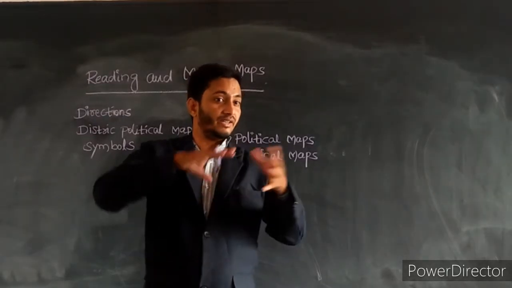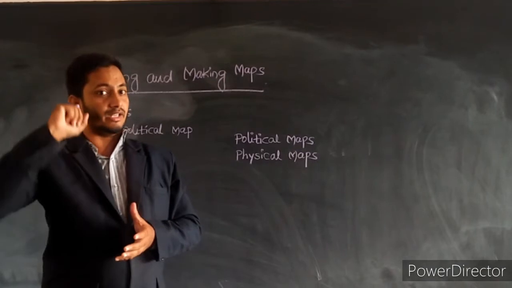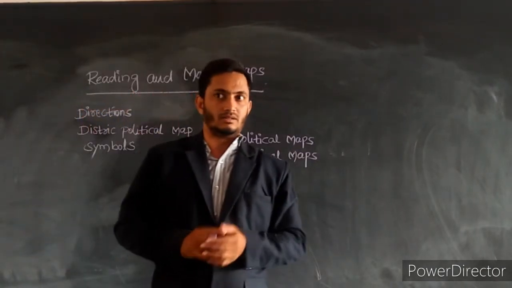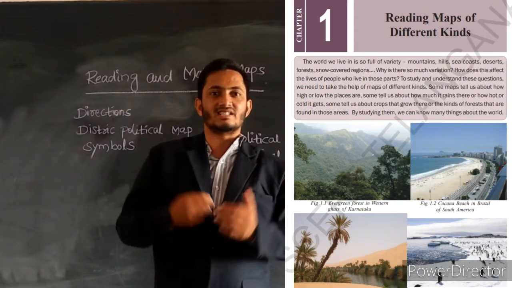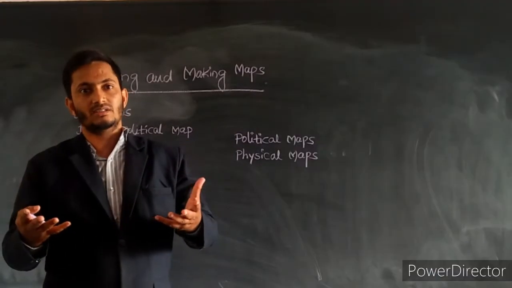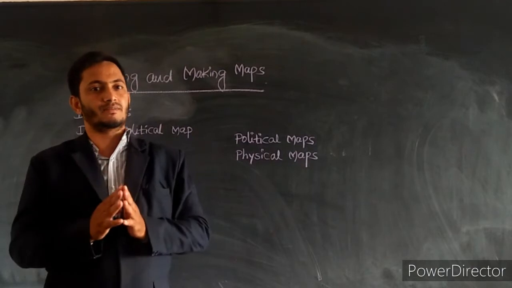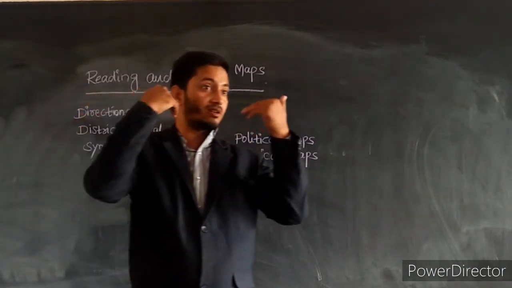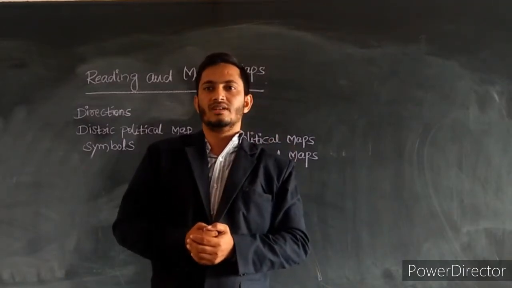In your classroom, in the atlas book, in different places and different areas, you may see several types of maps. But what do maps tell us? In observing maps, what information can we understand?